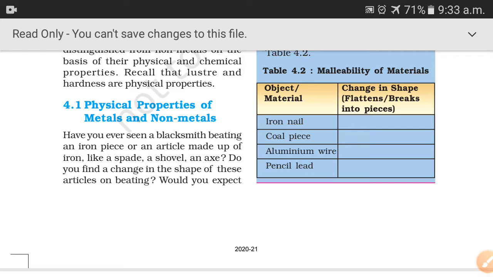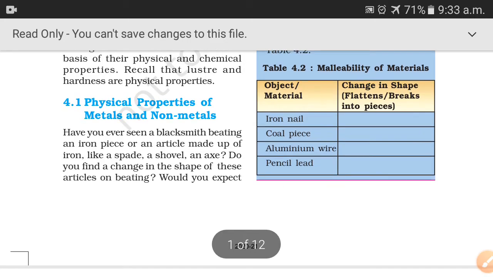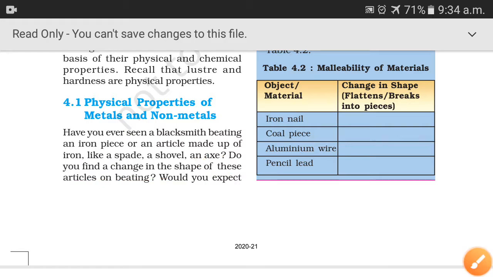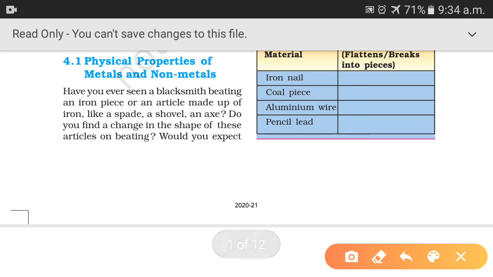Have you ever seen a blacksmith beating an iron piece or an article made of iron like a spade or shovel or axe? We have seen, beta, the blacksmith used to beat iron pieces to make different objects, tools like shovel and axe and spade, etc. So do you find a change in their shape?